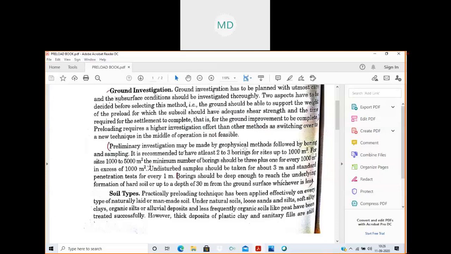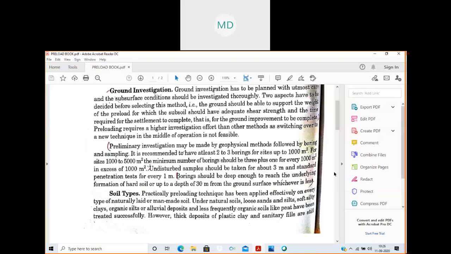Then preliminary investigation may be made by geophysical method, followed by boring and sampling. It is recommended to have at least 2 to 3 borings for sites up to 1,000 meters square. For sites of 1,000 to 5,000 meters square, the minimum number of borings should be 3 plus 1 for every 1,000 meters square in excess of 1,000 meters square.